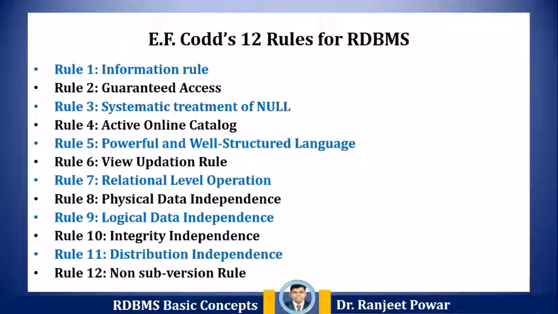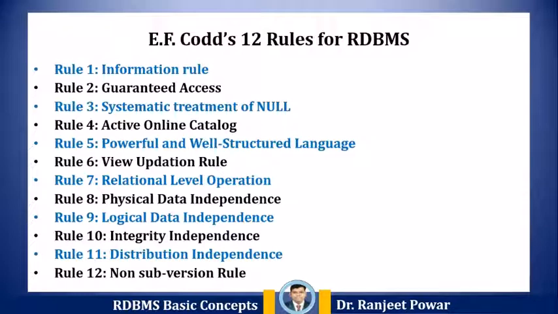Rule 4, active online catalog. Database dictionary is a structured description of the complete database and it must be stored online. The catalog must be governed by the same rules as the rest of the database. The same query language should be used on the catalog as used to query the database.